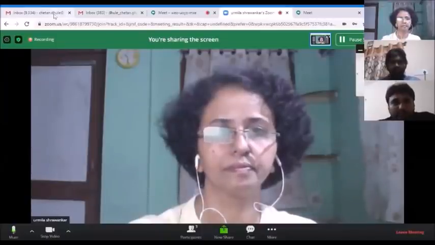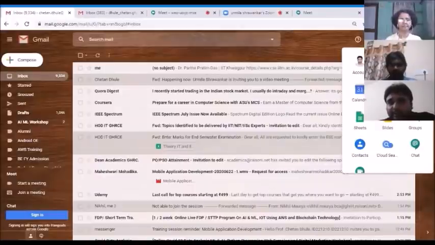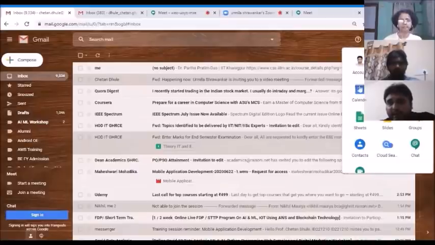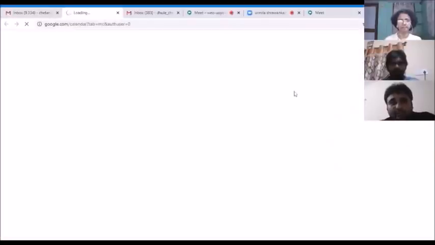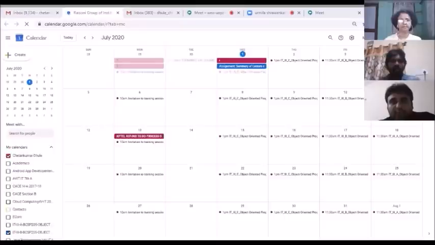I will first open my mail address, and then through the various apps available, I will go to the app Google Calendar. So this calendar app is available over here. You can see my screen. Just click on this calendar app. In a new tab, Google Calendar will open. So this is the overview of Google Calendar.